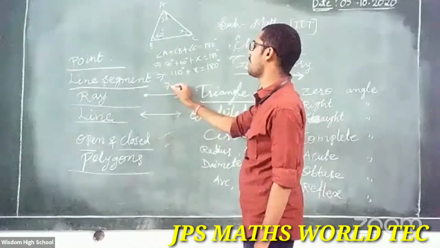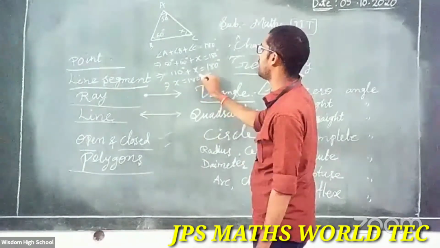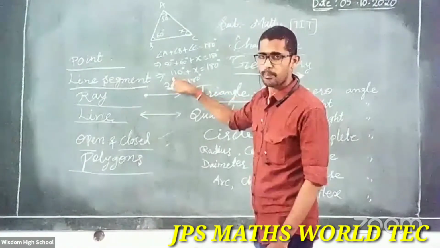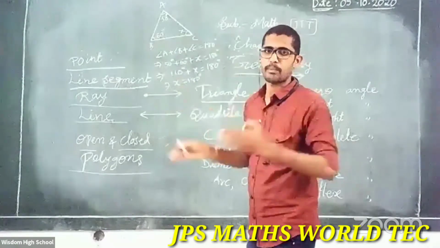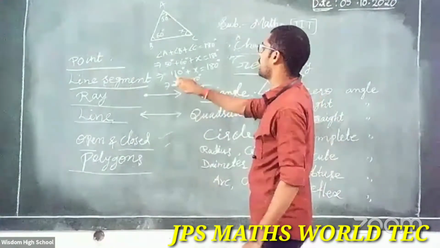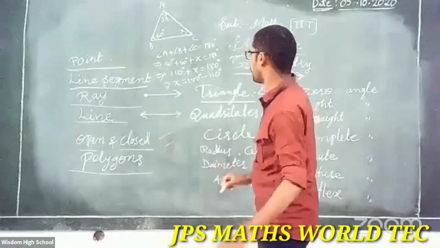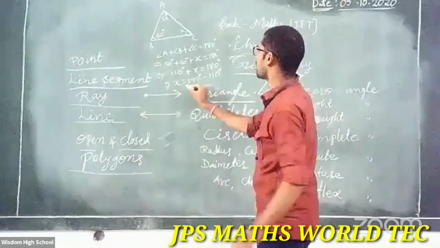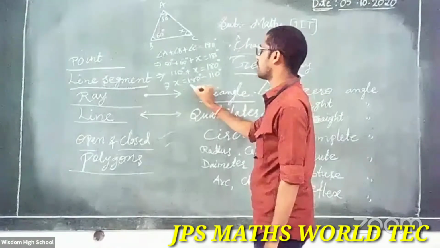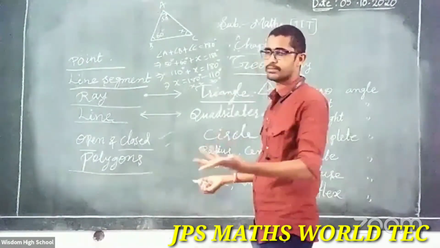But we want the X value. Then X is equal to the right side, 180, and the 110 on this side is plus. Then transfer that side: plus becomes minus, minus becomes plus. Then it is minus 110. So finally, X is equal to 180 minus 110. Then X is equal to 70 degrees.